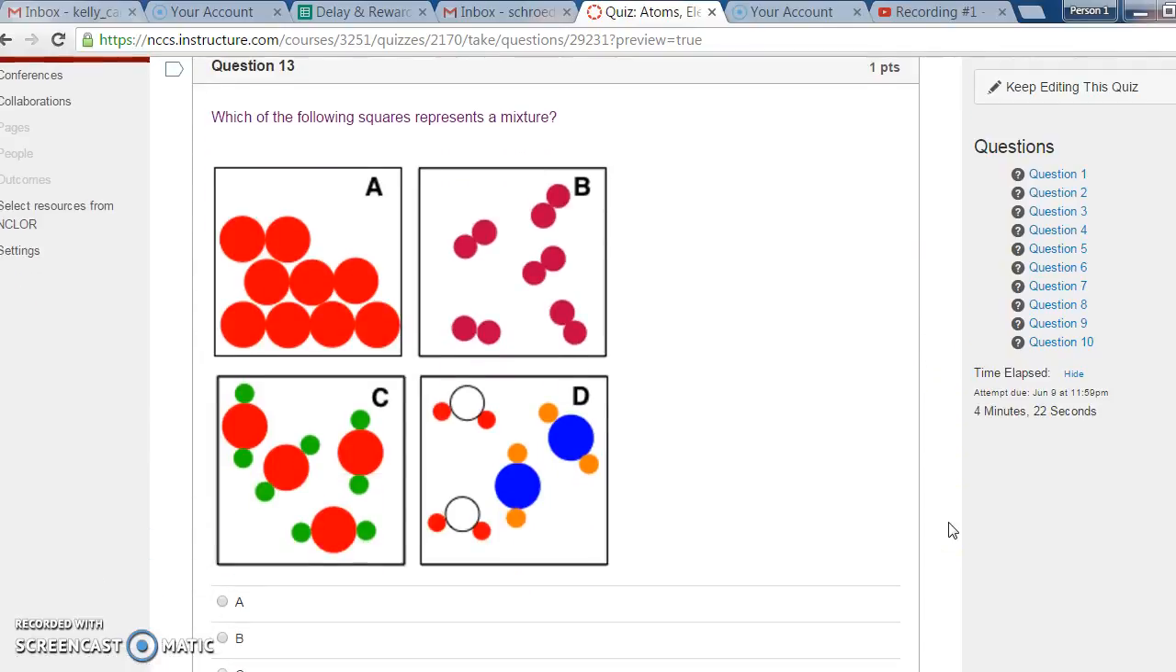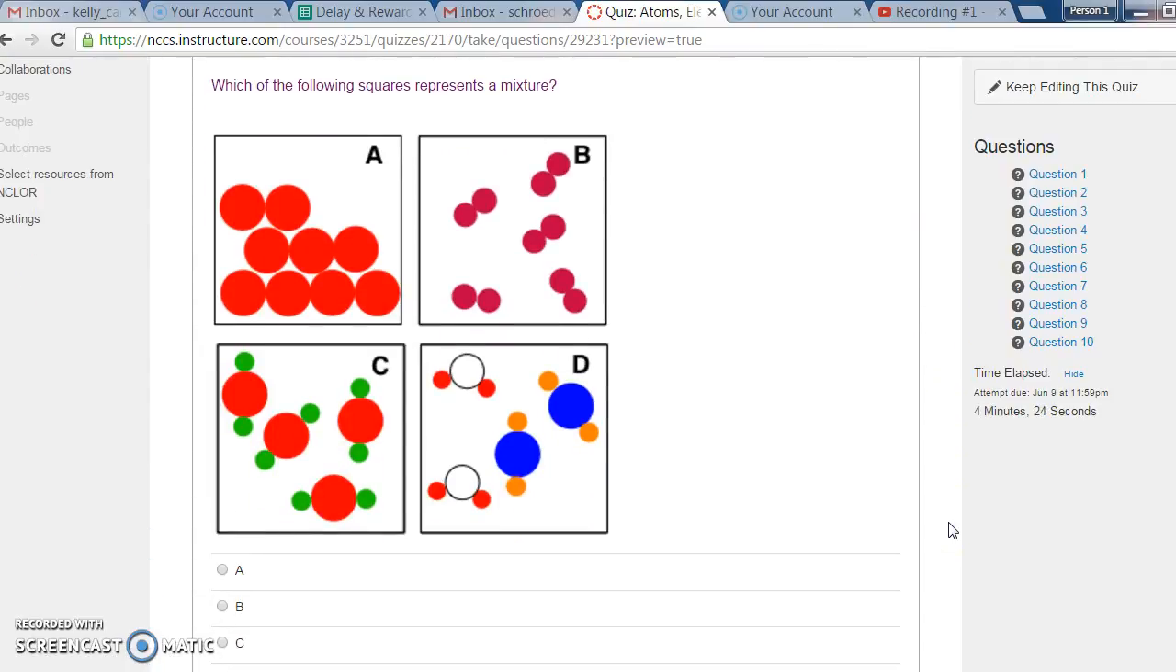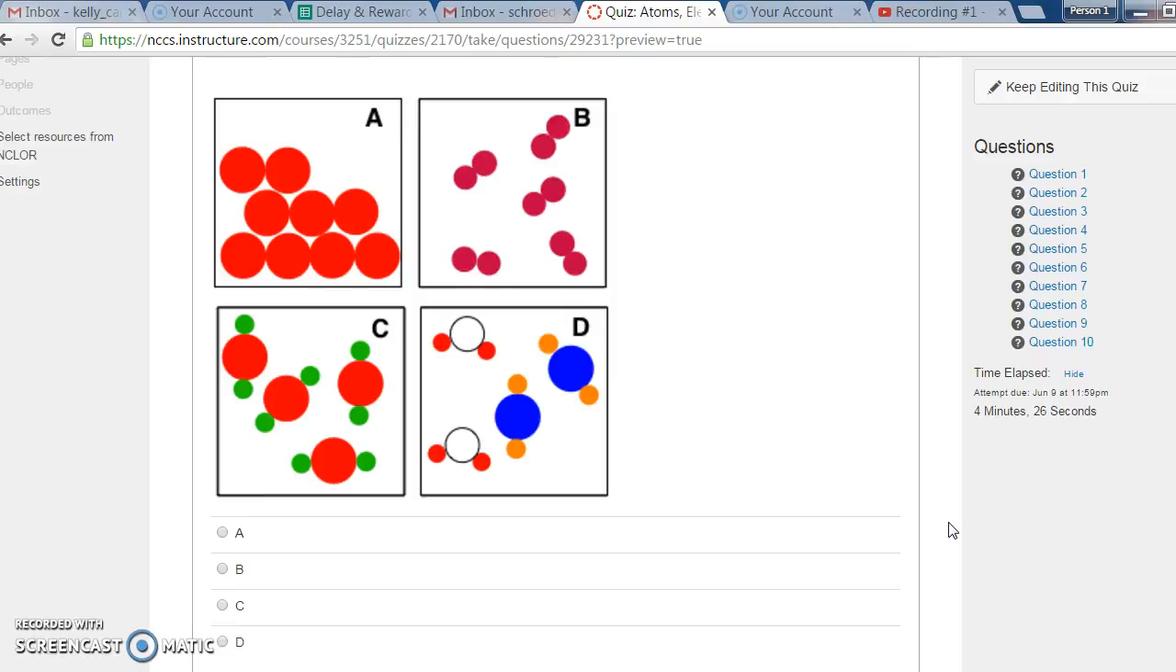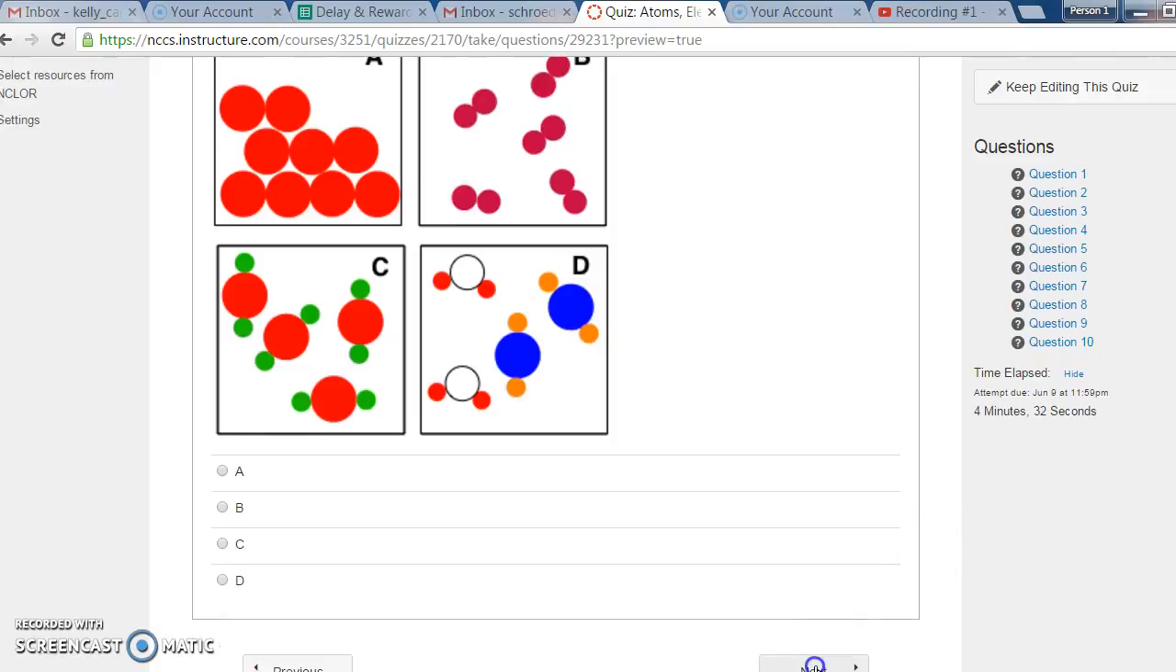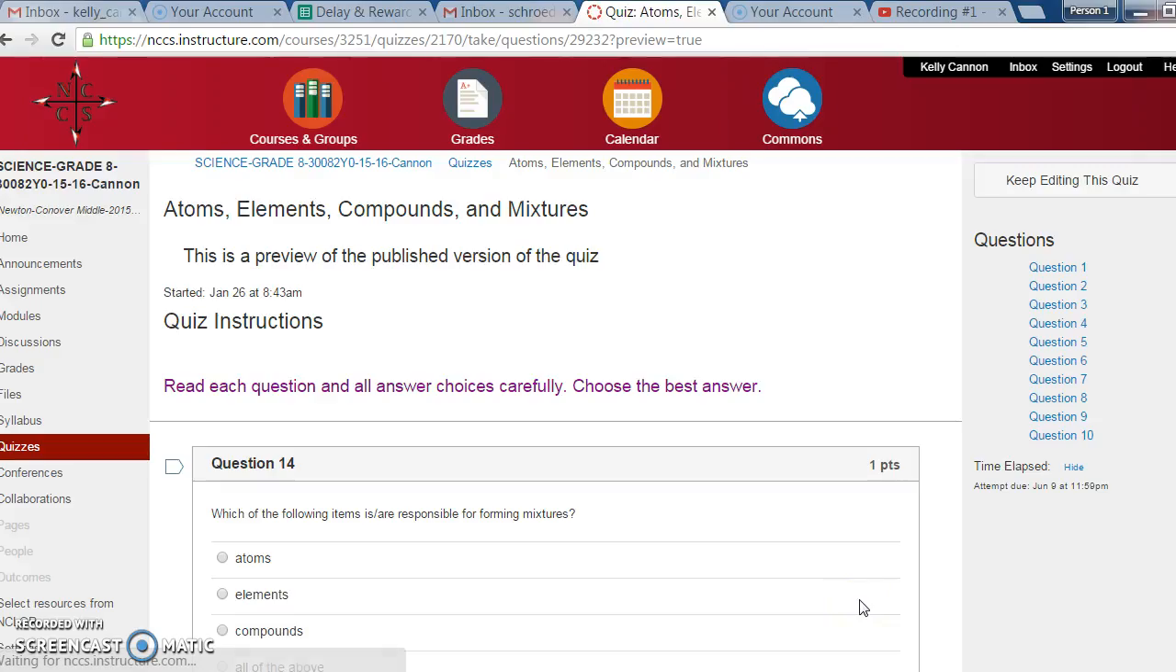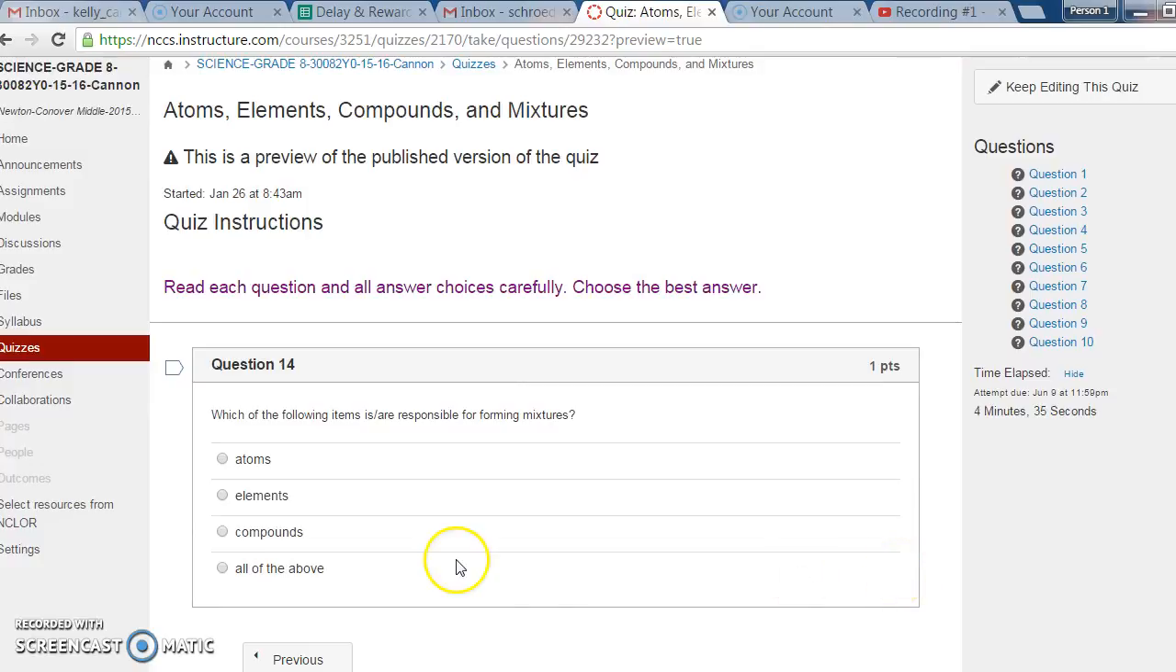Question 13. Which of the following squares represents a mixture? A, B, C, or D? Question 14. Which of the following items is or are responsible for forming mixtures? Atoms, elements, compounds, or all of the above?